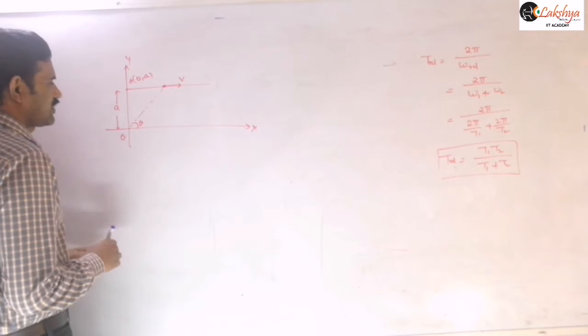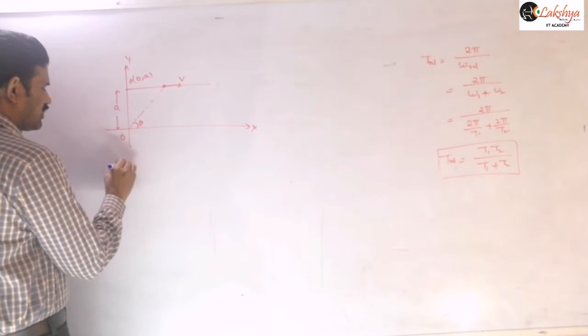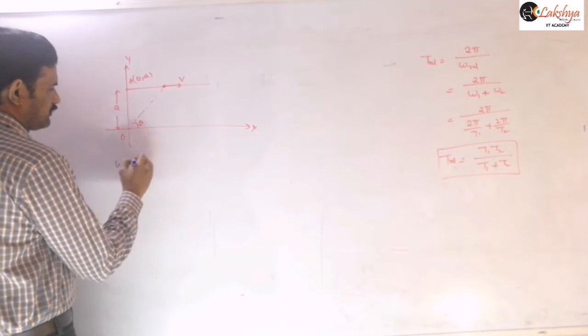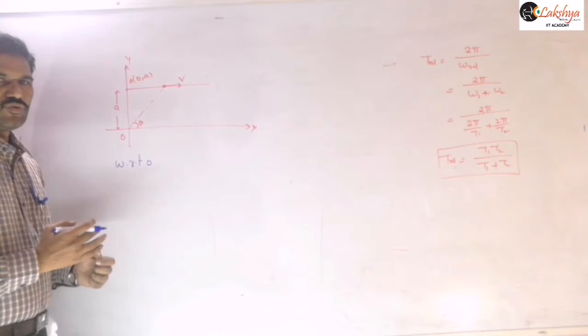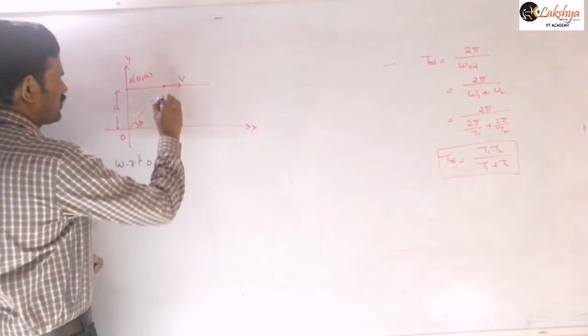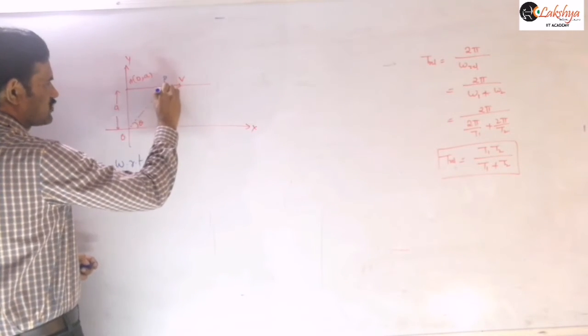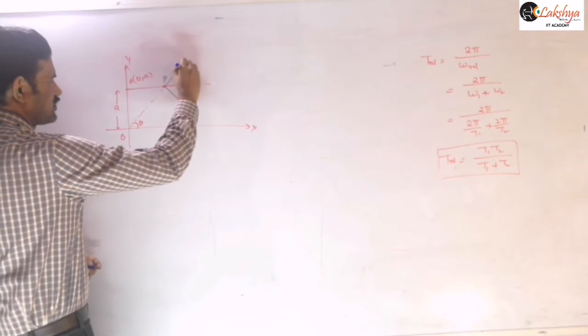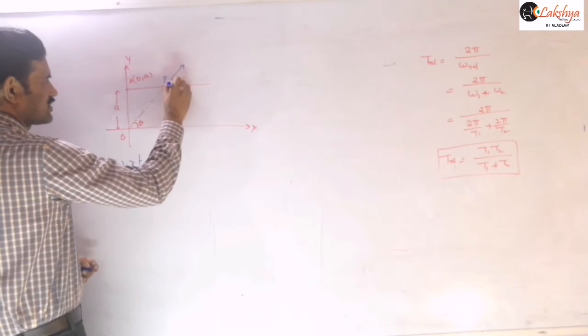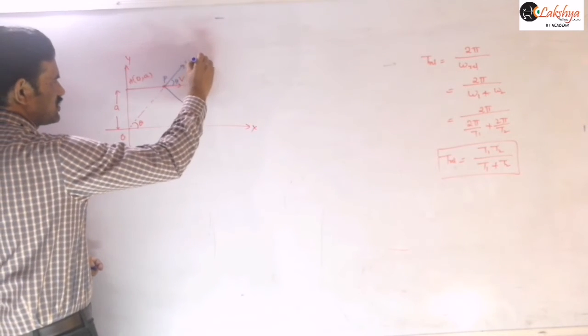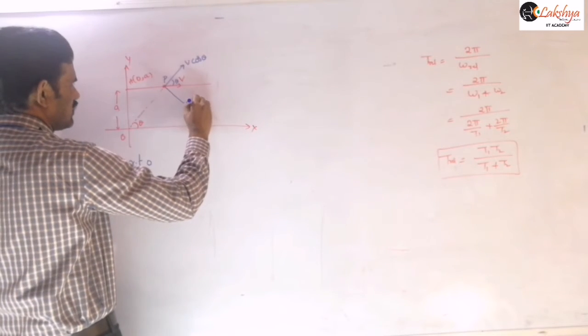So first I am writing with respect to O. This is our position vector to the point P, so let us resolve the velocity into components. This angle is theta, so this is V cos theta and this is V sin theta.